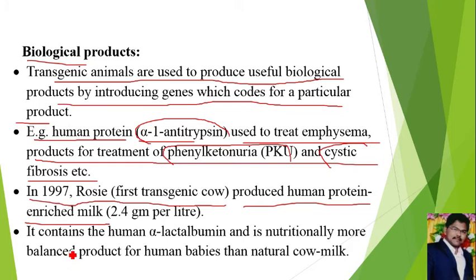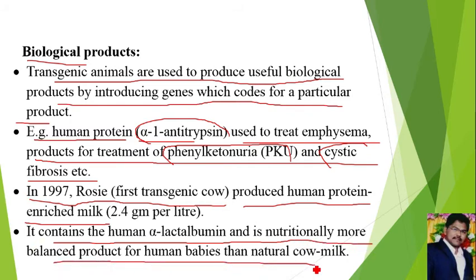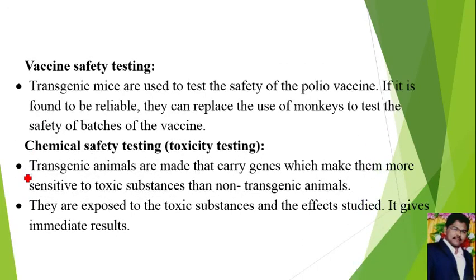Then it contains the human alpha lactalbumin and it's a nutritionally more balanced product for human babies than the cow milk. Normal cow does not contain the human protein, that is alpha lactalbumin, but transgenic cow contains alpha lactalbumin. If alpha lactalbumin is present in milk, then that milk is similar to human milk that is used for nourishment of newborn babies. That is about biological products.